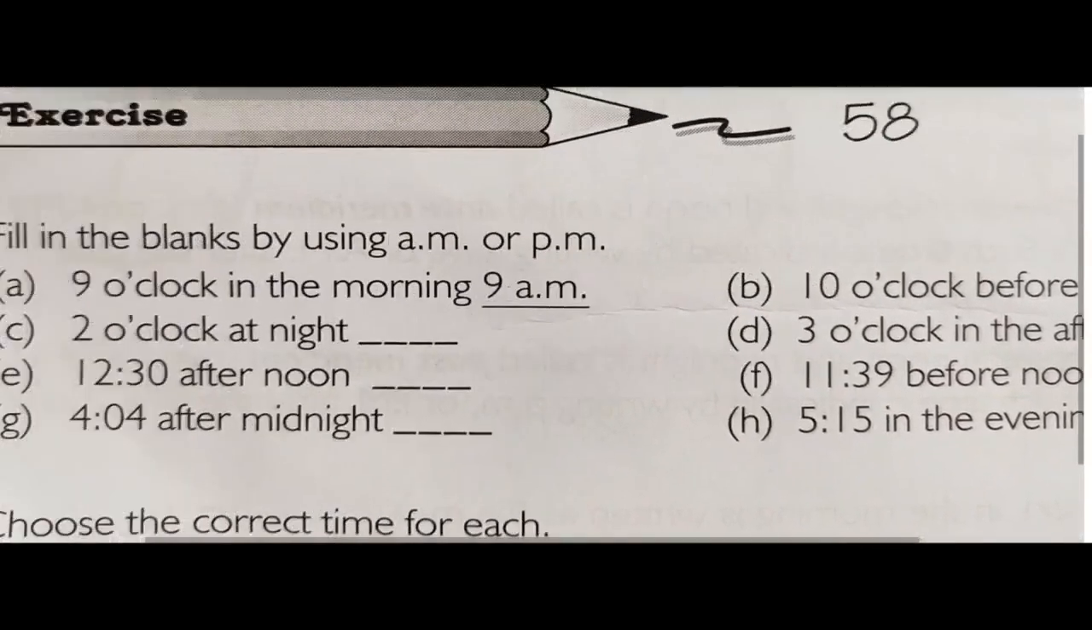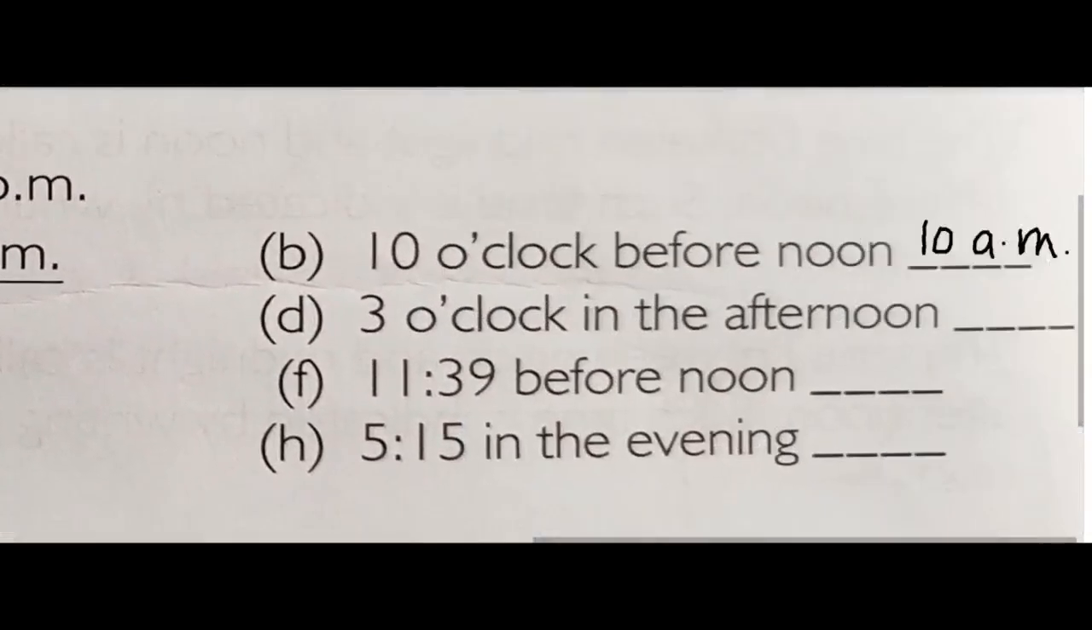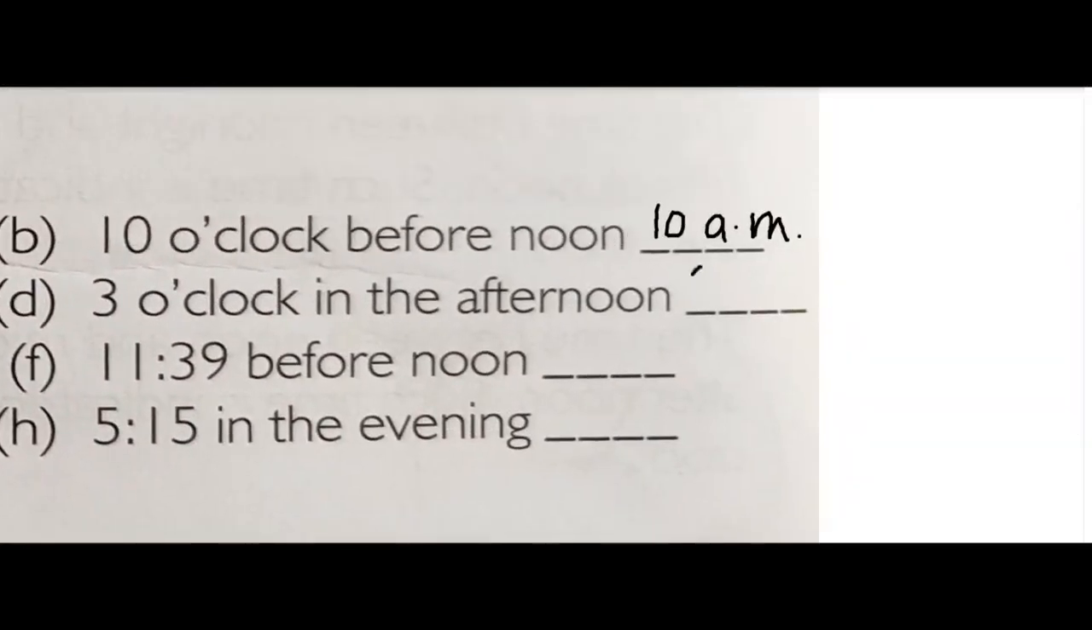Next, children, 2 o'clock at night. 2 o'clock at night means it has crossed 12 AM, so that will also be 2 AM. Now, 3 o'clock in the evening. What will we write for 3 o'clock in the evening? We will write 3 PM.